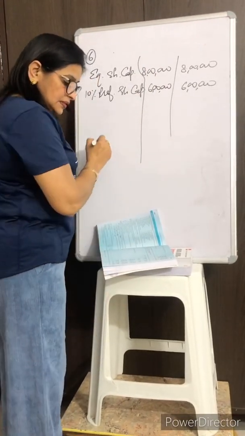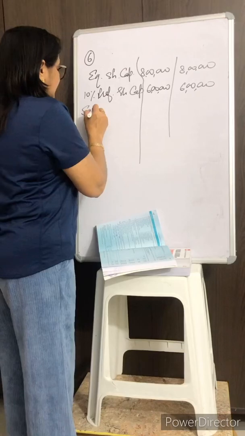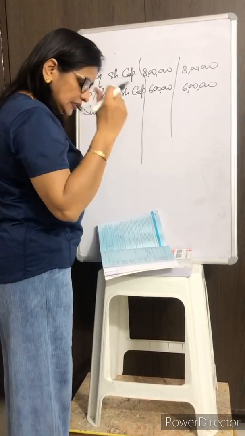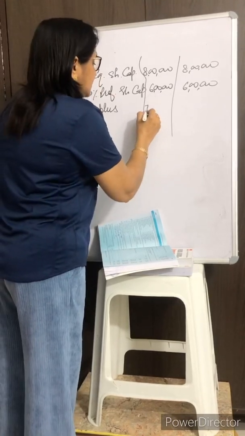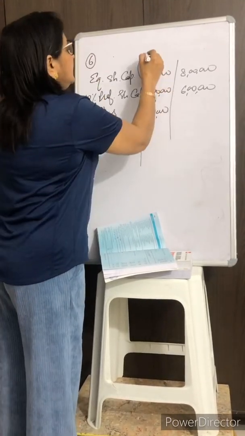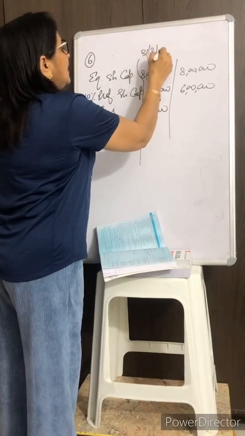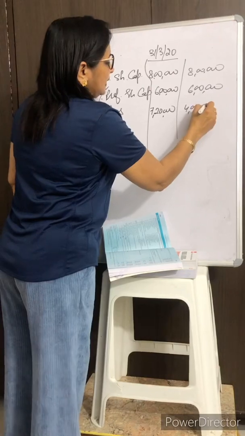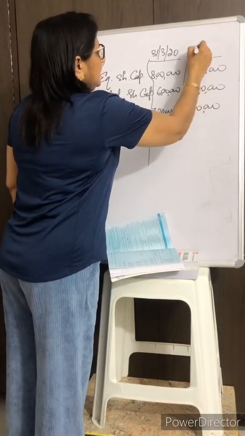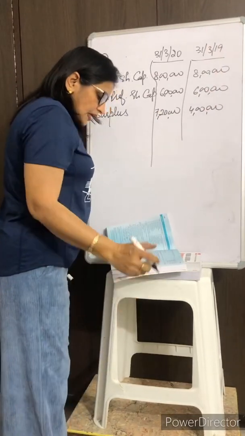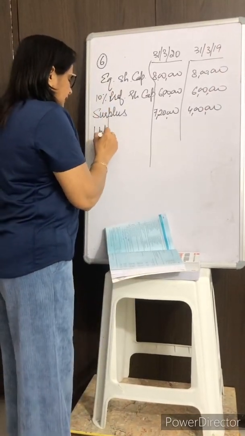Then surplus, or you can say balance as per statement of profit and loss, that is 7,20,000 for the year ending 31st March 2020, and it is 4 lakh for the year ending 31st March 19. After that, unpaid dividend.